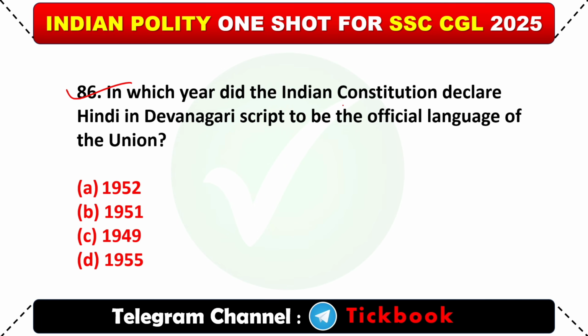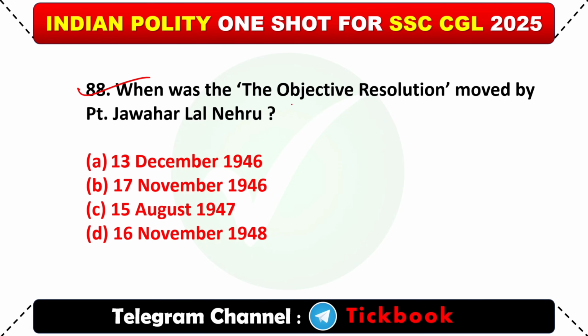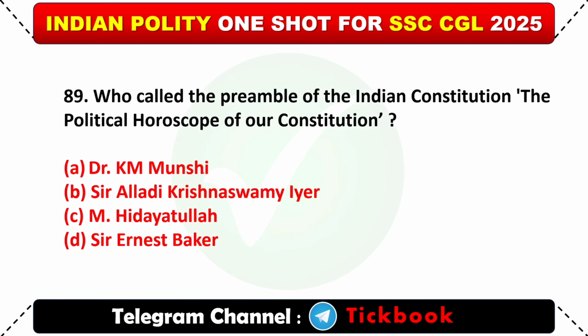86. In which year did the Indian Constitution declare Hindi in Devanagari script to be the official language of the Union? Option C, 1949. 87. Which of the following word sequences is correct as per the preamble to the Constitution? Option A, sovereign, socialist, secular, democratic and republic. 88. When was the Objective Resolution moved by Pandit Jawaharlal Nehru? Option A, 13 December 1946.